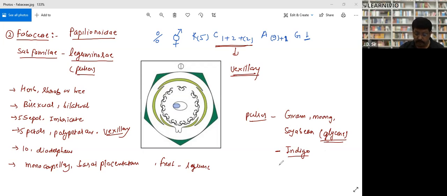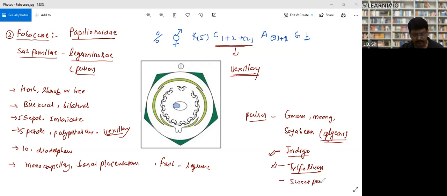Again, there was a question in medical examination, 2 times I have seen trifolium. Trifolium is fodder, used to feed buffaloes and cows. Trifolium belongs to this family. Indigo I have seen many times. Trifolium, indigo, and sweet pea.